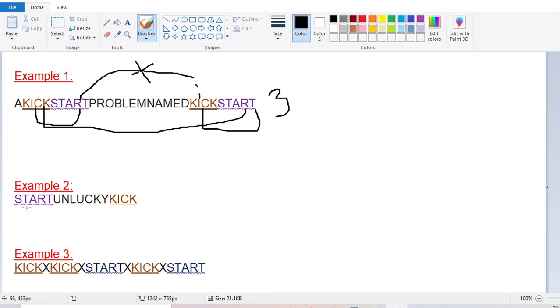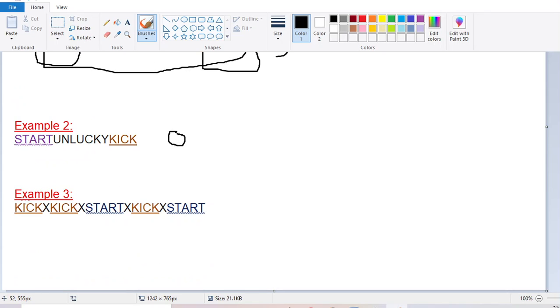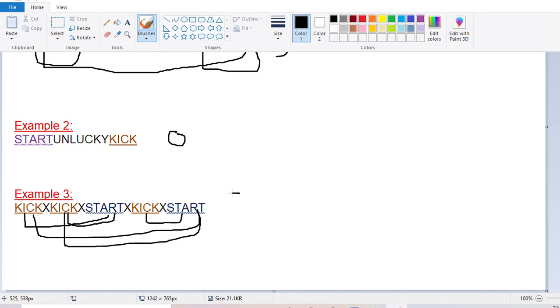In example 2, the same, the start is present before the kick, so it will not be considered. It will be 0, the number of fragments. In example 3, this is a lucky fragment. This is the number 3 and number 4 and number 5. Total 5.